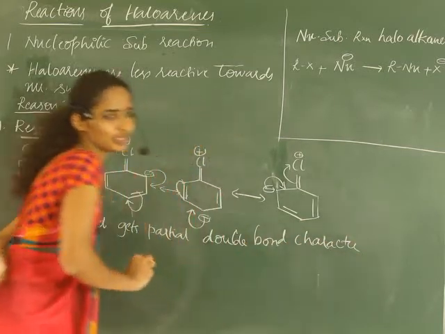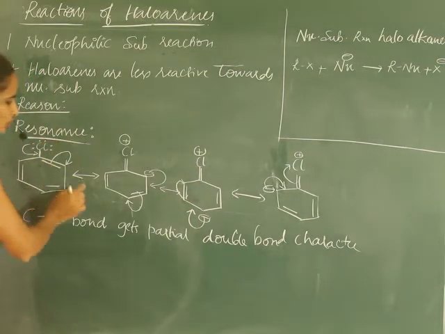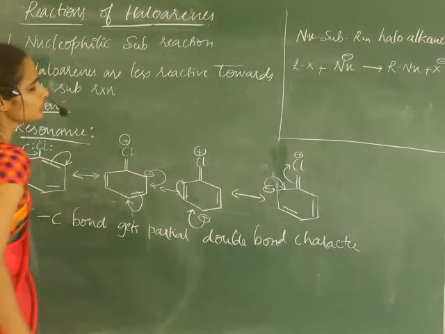Why? Due to resonance, the lone pair of electrons on chlorine is in conjugation with the pi electrons.